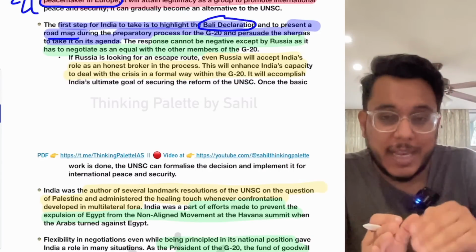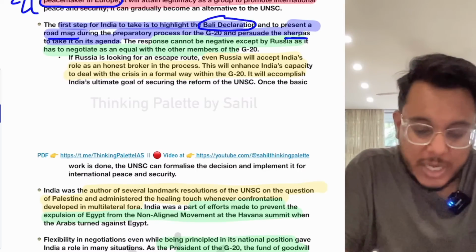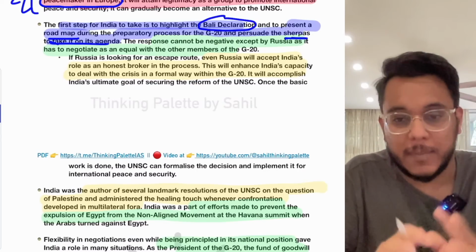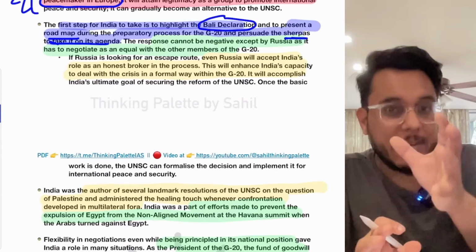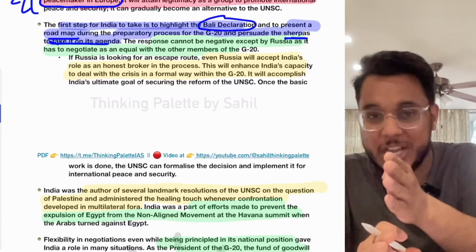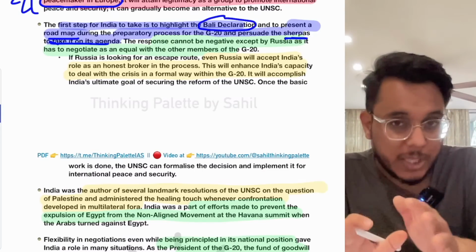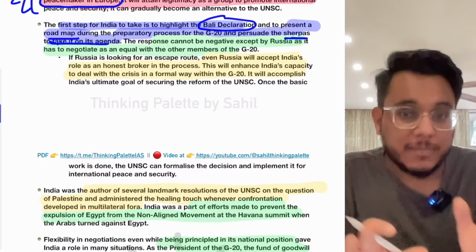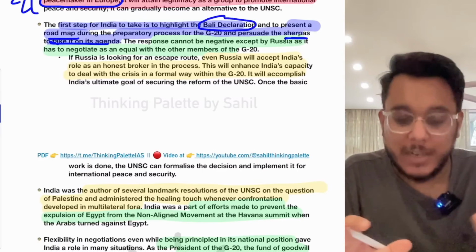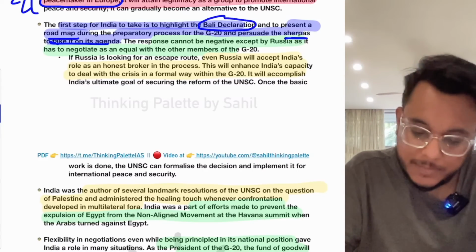Continuing on that line, in 2023, India should organize the Sherpas to take up this agenda. Within the G20, as I told you yesterday, there are two-track negotiations: the Sherpa track and the finance track. In the Sherpa track, the civil servants of the particular countries negotiate. So Sherpas should take up this agenda.